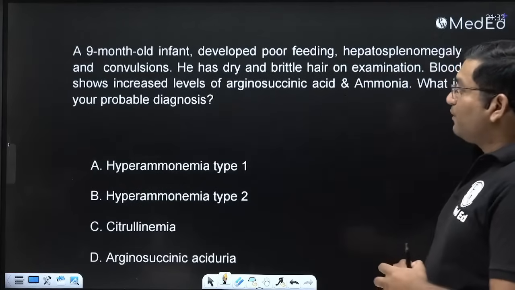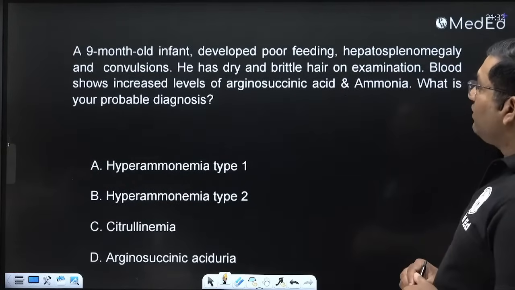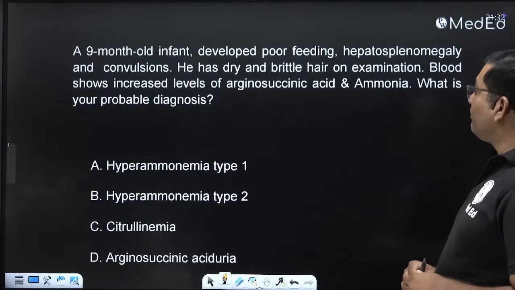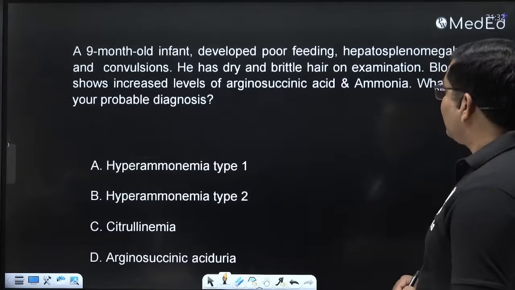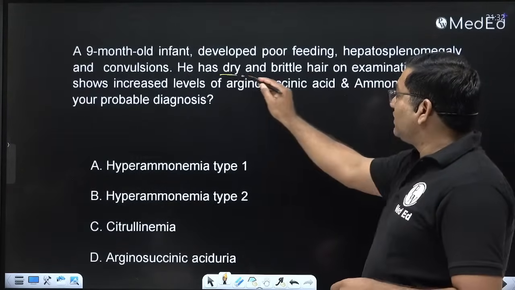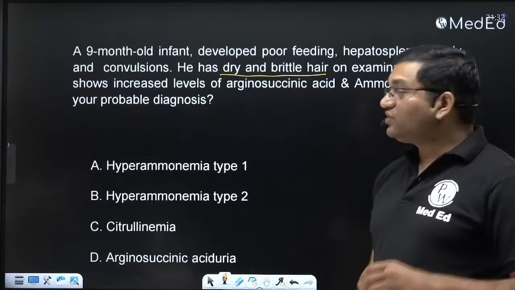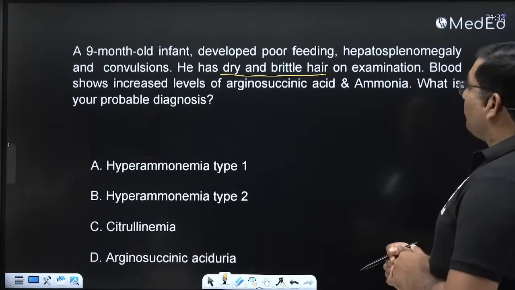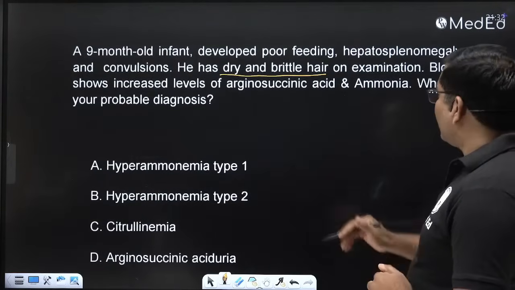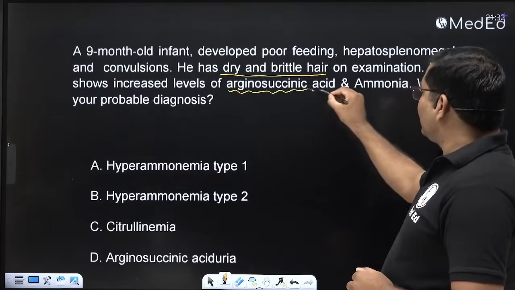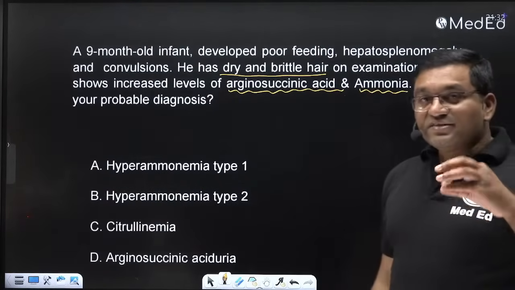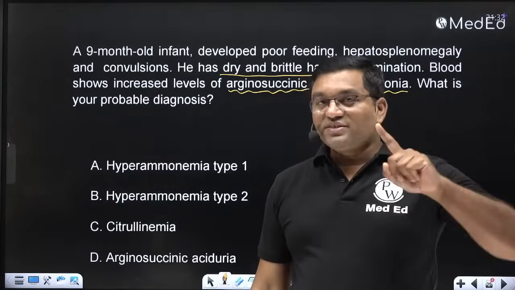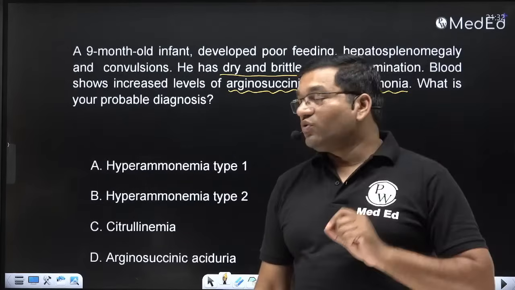Now see, a 9-month-old infant developed poor feeding, hepatosplenomegaly, and convulsions. He has dry and brittle hair. This is a classical finding in one urea cycle disorder. On examination, blood shows increased level of argininosuccinic acid. See, argininosuccinic acid and ammonia. If there is increased level of ammonia, think about a urea cycle disorder.